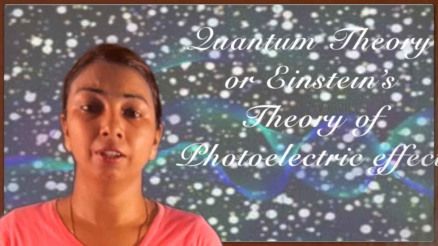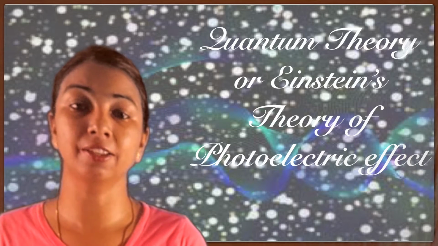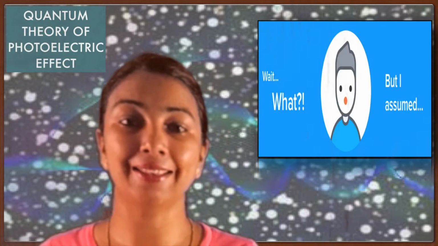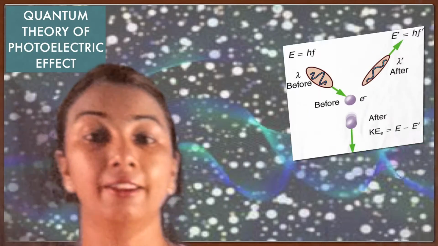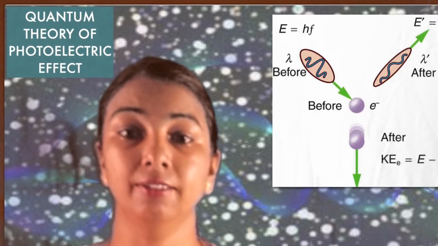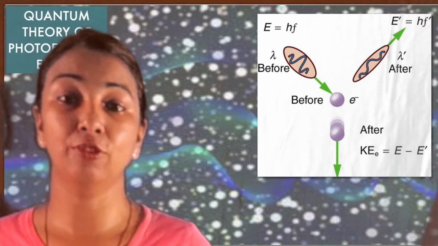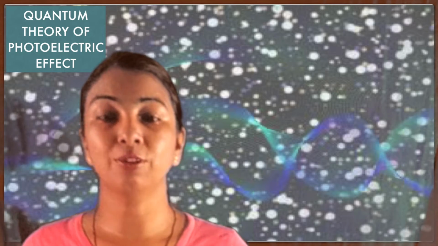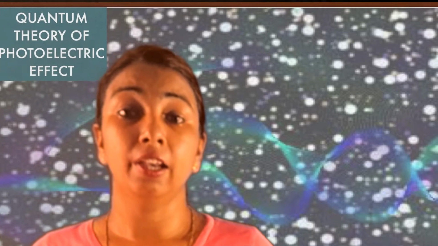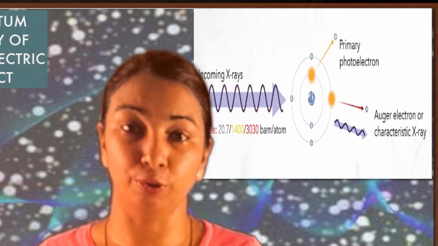Now come to the quantum theory of the photoelectric effect. It is also named Einstein's theory. This effect becomes simple by the assumption of Einstein. What is that great assumption? The assumption is that the kinetic energy of the ejected electron is equal to the energy of the incident photon minus the energy required to remove an electron from the material. He named that required energy the work function. It is clear that the outgoing electron always has less energy compared to the incident photon.